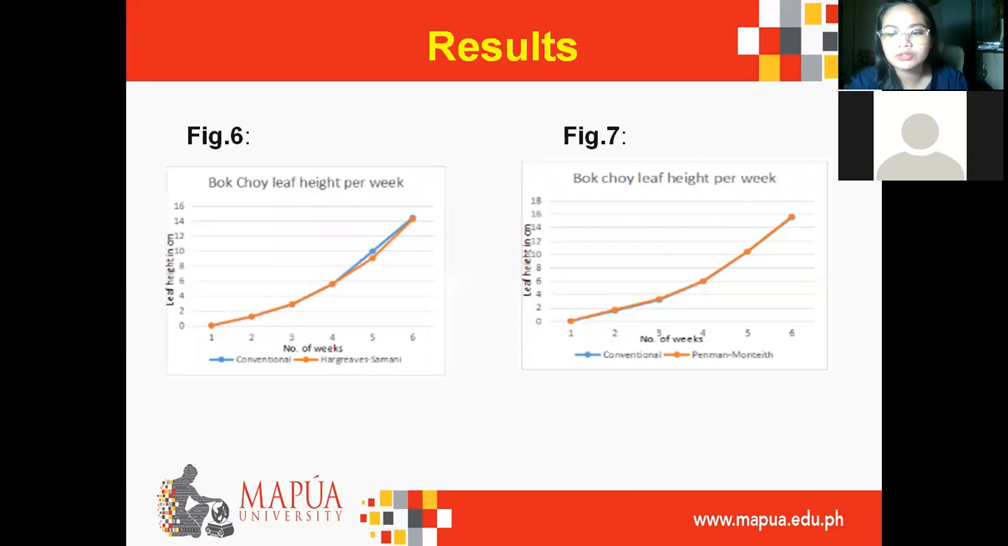Figures 6 and 7 show the graph of the conventional method and the developed device using the Hargreaves-Samani and Penman-Monteith equations. The blue line shows the increase in leaf height of the conventional method, while the orange line illustrates the increase in leaf height of the developed system using the Penman-Monteith equation and Hargreaves-Samani equation.